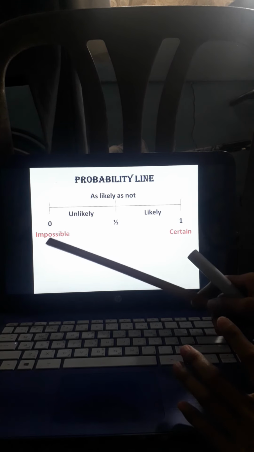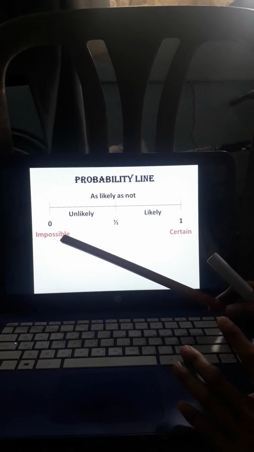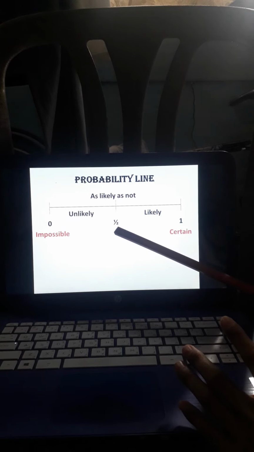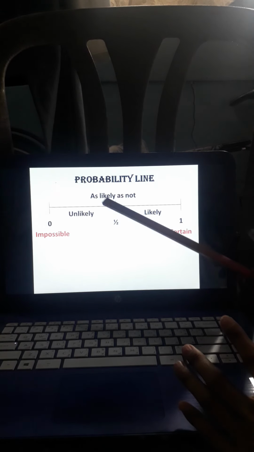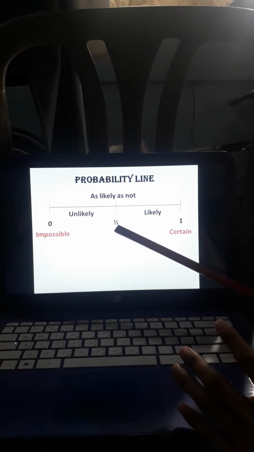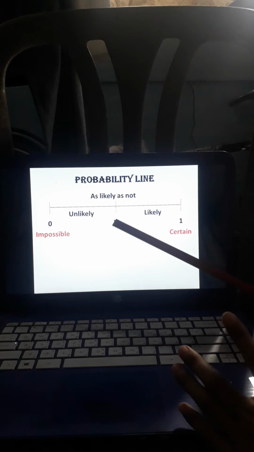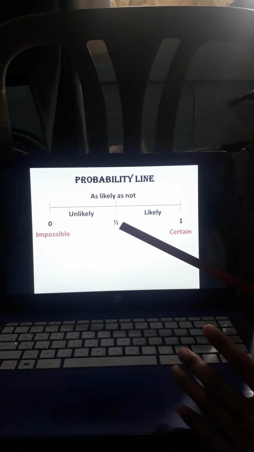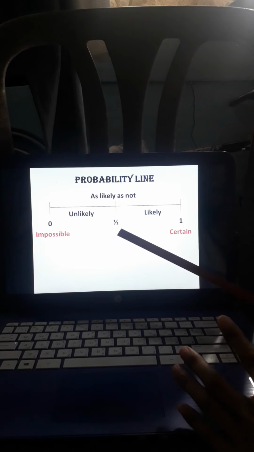Yung 0 po natin is impossible. Ibig sabihin, hindi siya pwedeng mangyari. And then, 1 is certain. Siguradong sigurado ka. And then, yung 1/2 po is nasa gitna. That means as likely as not. Pwede siyang mangyari, pwedeng hindi rin. Just like tossing a coin. Kapag tinoss mo yung coin, hindi mo alam kung ang lalabas ba ay head or tail. It is 50-50%. 50% na lalabas ay tail, 50% na ang lalabas ay head.